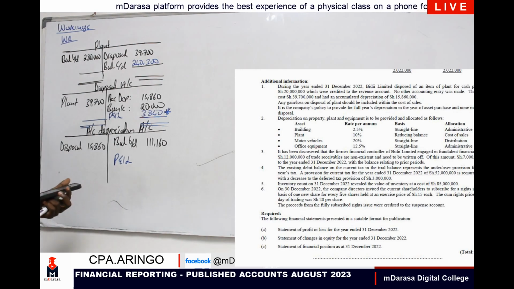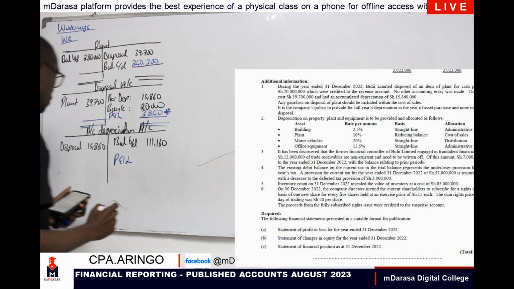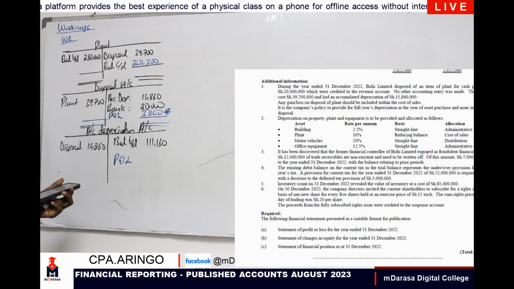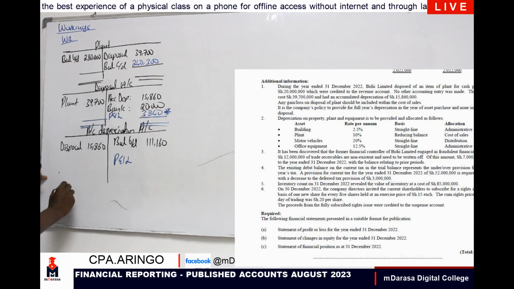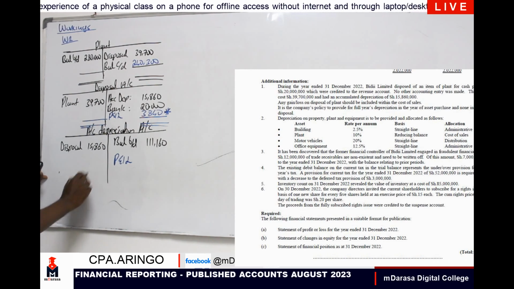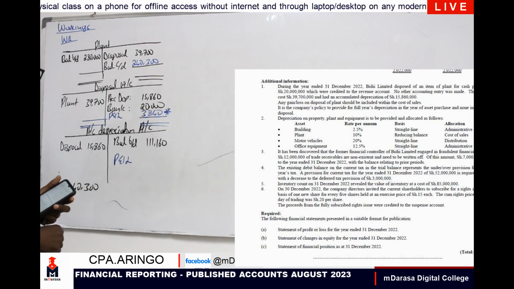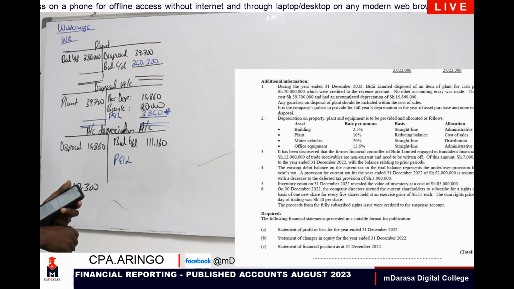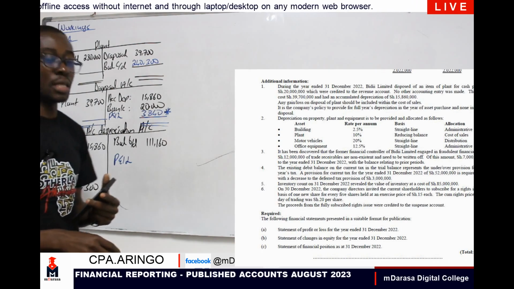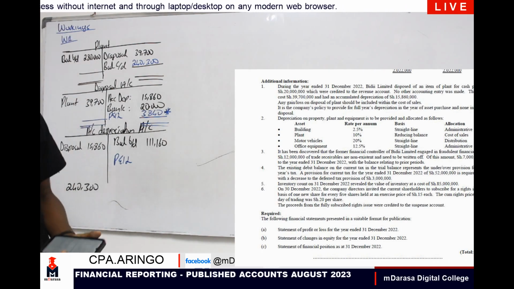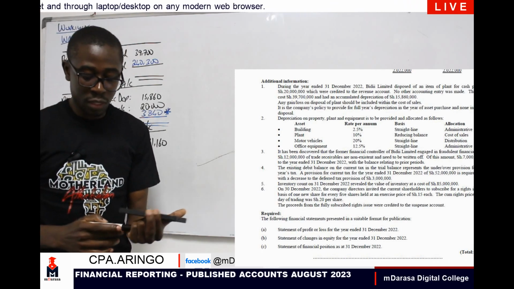So how will you go about it? On reducing balance basis, the question I'm going to ask myself is, as at the end of this period, we had the value of 240,300, right? What was the accumulated depreciation as at the beginning of that period?